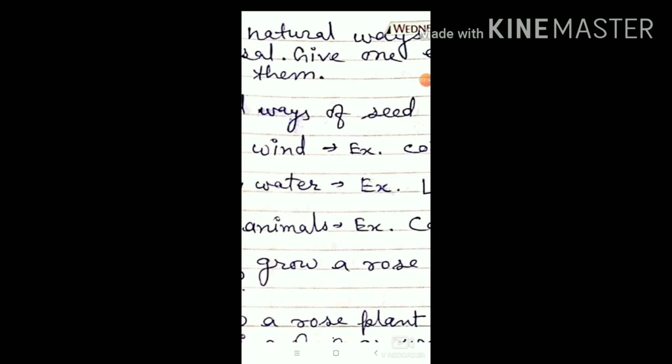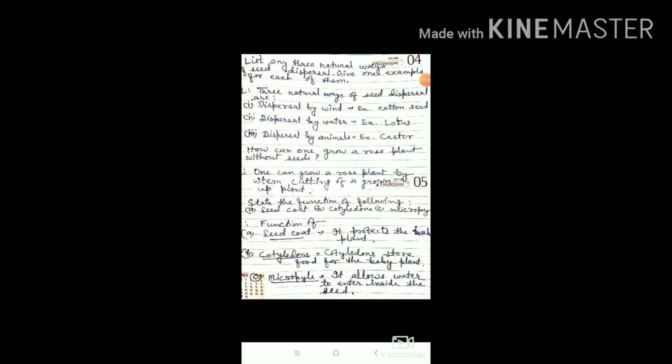I hope this is clear to all of you. So you will write the 3 natural ways of seed dispersal with an example. Now move to the next question, question 5: how can one grow a rose plant without seeds? So what will you write? You will write: one can grow a rose plant by stem cutting of a grown up plant.